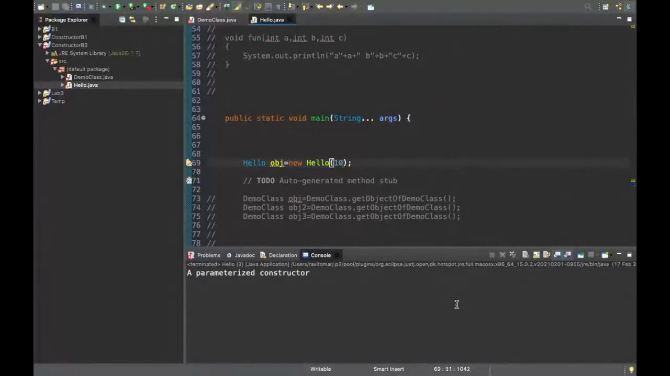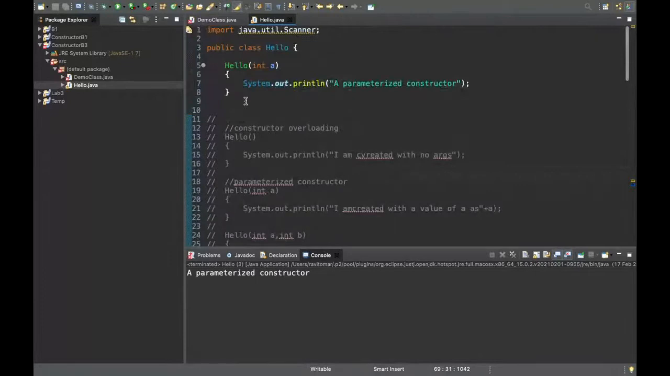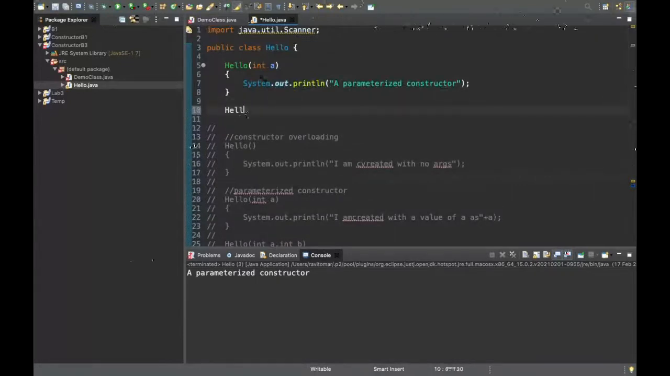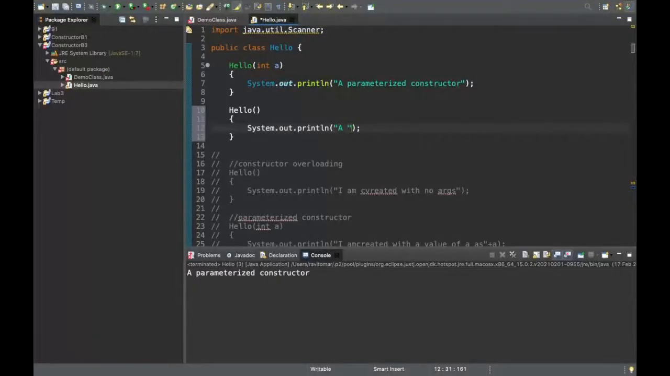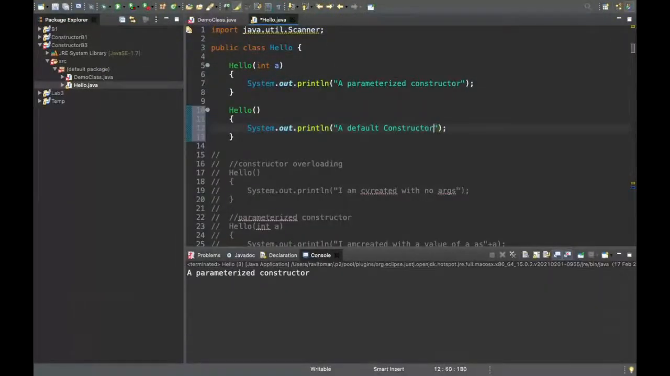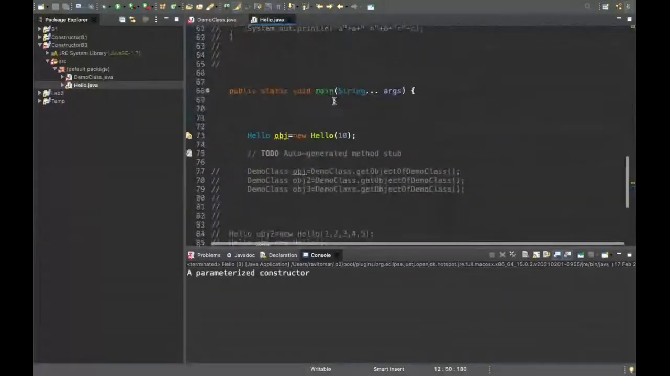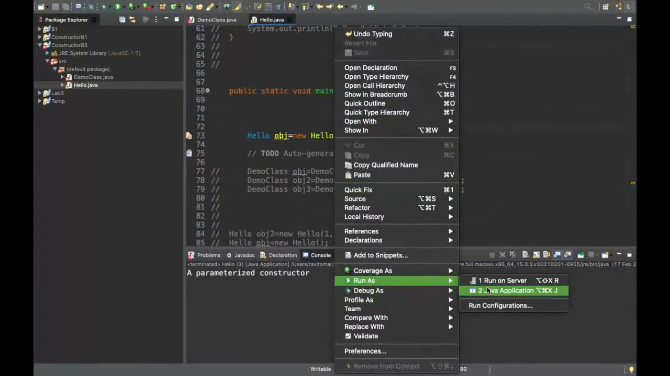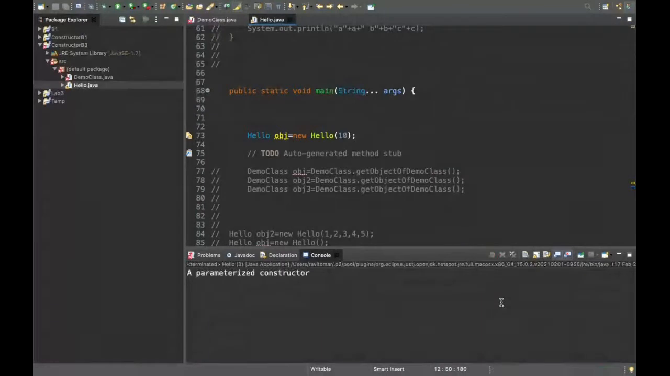We cannot see what is written in the default constructor, so obviously it is created. The third thing we can do is also create a default constructor explicitly. Now if I run this program, we'll check whether default is called or not. See, because we are explicitly calling the parameterized one, default is never called in that case.